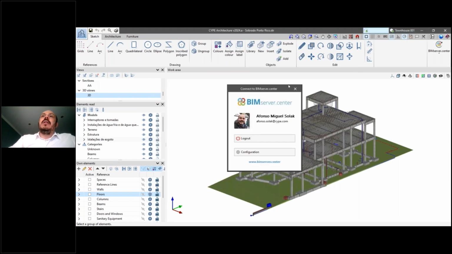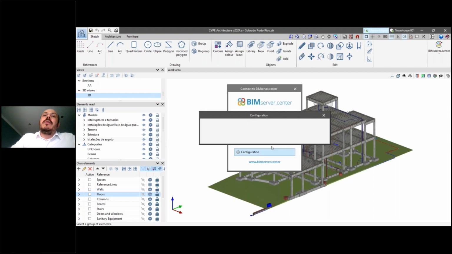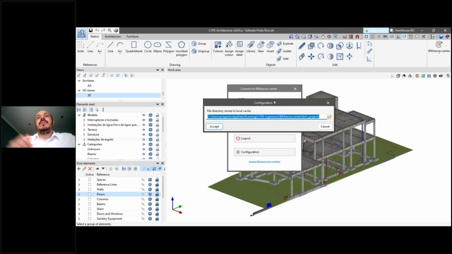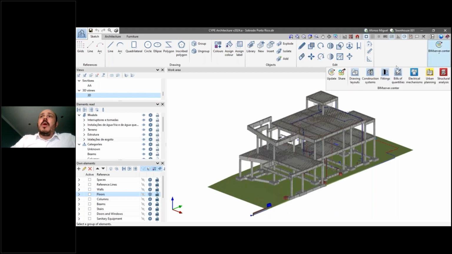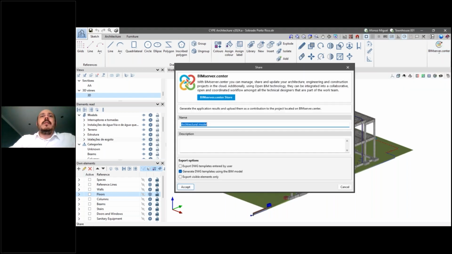And you can also click on your name. In here you can log out and, for example, log in with a different user, or you can also again change the folder where the files will be stored, the same way that we saw before, but it's now also available here. Okay. When you export something here, you just have to share. It's going to be the same as before. You select a name. Actually, here I have a problem with this name.